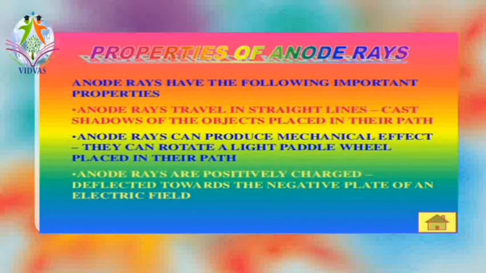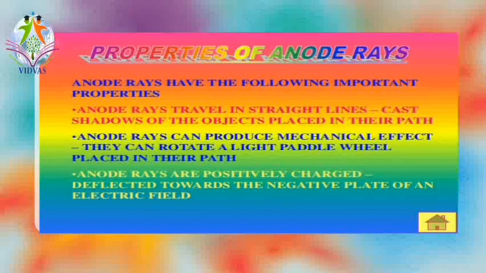The first property is that anode rays also travel in a straight line, as we discussed in cathode rays. How did we come to this assumption? A shadow is created, which shows that anode rays travel in a straight line. Anode rays can produce a mechanical effect. Mechanical effect means movement. Here the anode rays rotate the paddle wheel. The rotation of the paddle wheel led to the idea that anode rays consist of mechanical energy, since they rotate the light weighted paddle wheel placed in the path.